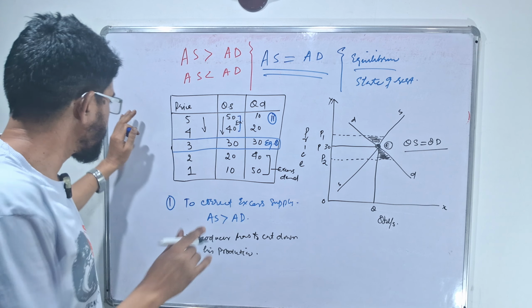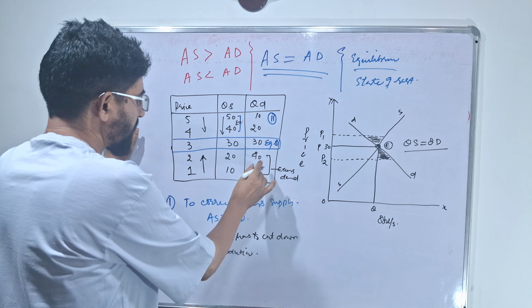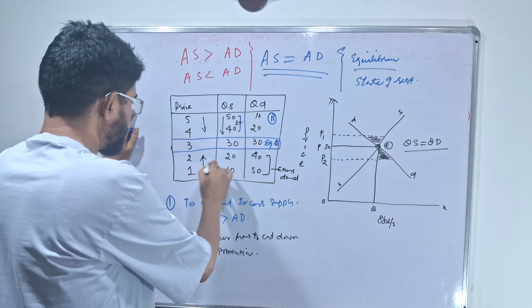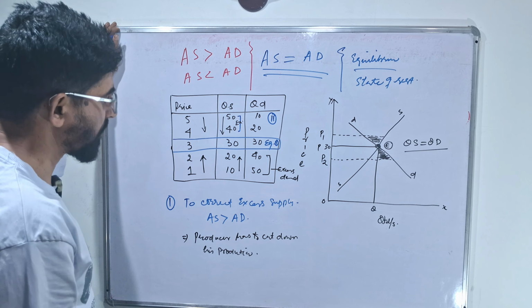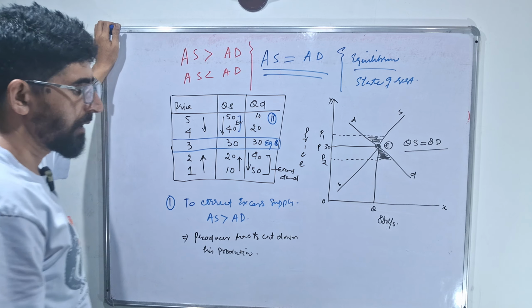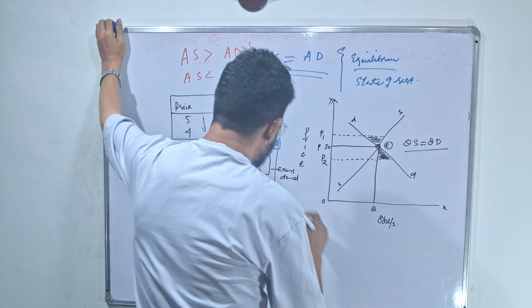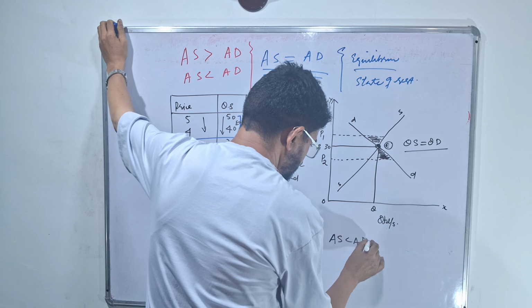When price increases from 1 to 2, quantity supplied increases from 10 to 20, and this will reduce quantity demanded from 50 to 40. Meaning, in the second situation, excess supply is less than aggregate demand.